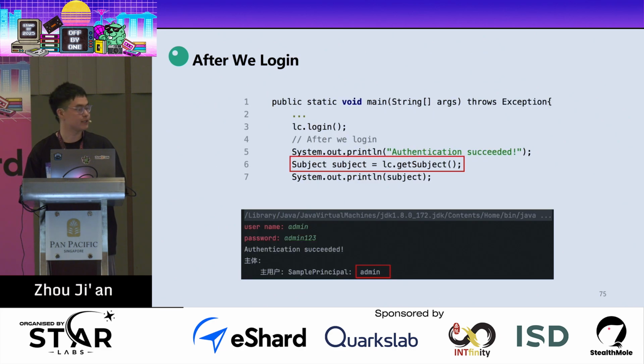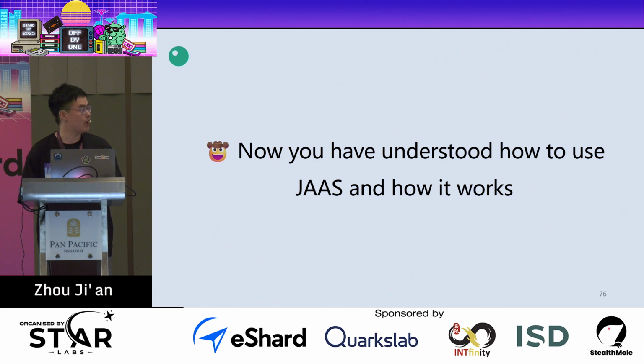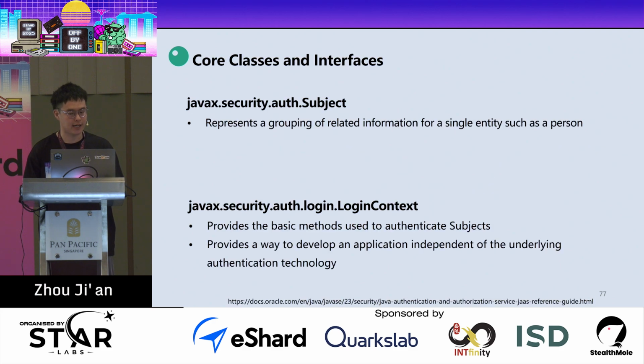So here, we just finish logging in, and after we log in, we can get the user subject. And you can see that we just logged in successfully as an admin. So now you have understood how to use JAAS and how it works. And these are the core classes and interfaces in JAAS.